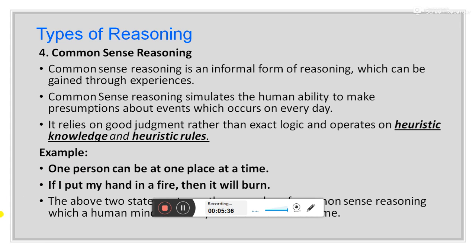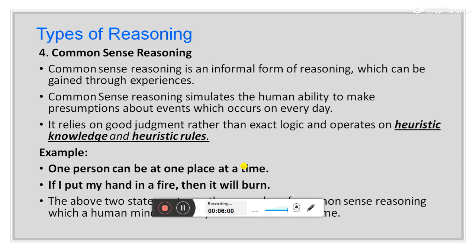So in this statement, one person can be at one place at a time. If I put my hand in a fire, it will burn. These two statements belong to common sense reasoning, and these can be easily handled by human beings. So the challenge is how to perform this type of reasoning in a machine.